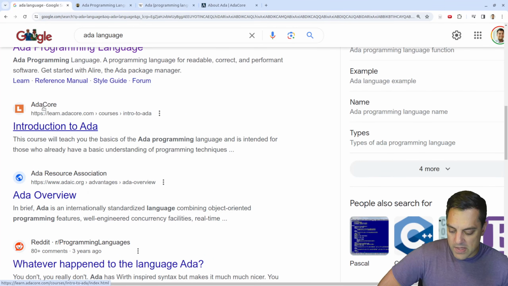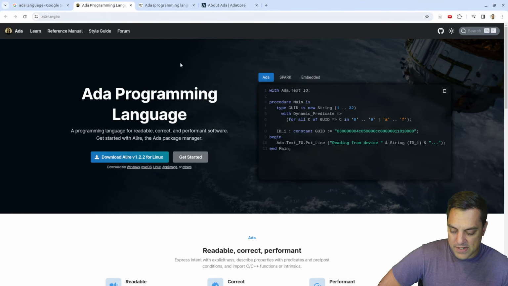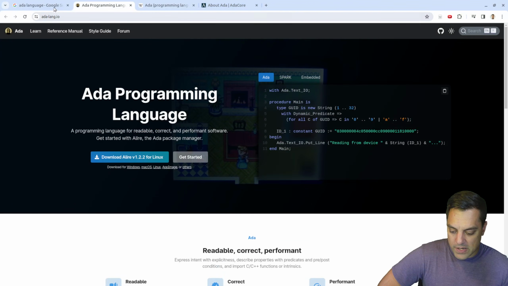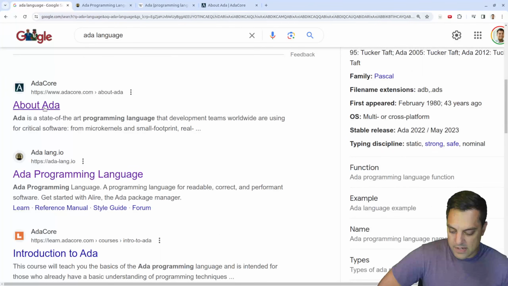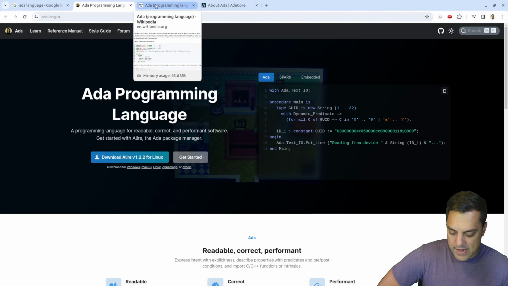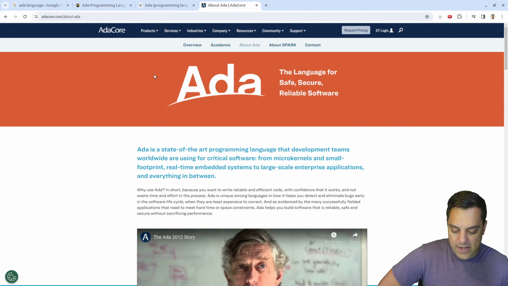And then Ada core has some introductions here. What is the official site here? adalang.io. I'm going to assume it's this Ada core one, because that's probably the first one that we found here. Let's see if it's got a foundation, but we might hold on to this one too, because it's got a way to just download it nicely here. Get started with Alire, the Ada package manager. Okay, cool, so learn something there, but Ada core, let's go ahead and start here and see what we got.